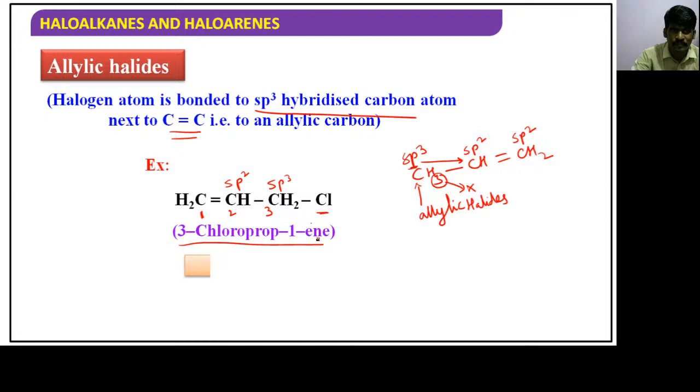But this sp3 hybridized carbon is attached to sp2 carbon of an aromatic ring. This sp2 hybridized carbon is of which system, guys? Aromatic system. If it is attached to an aromatic system, such type of halides are called benzylic halides, guys. Hope you are understanding.